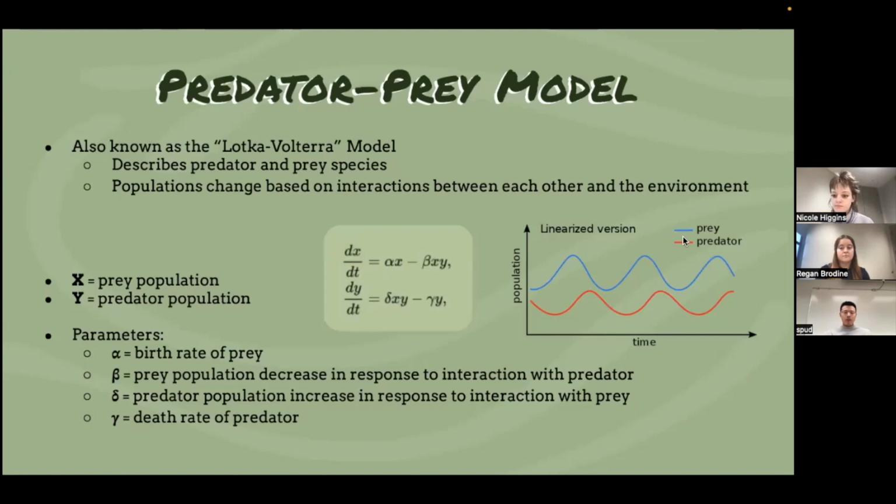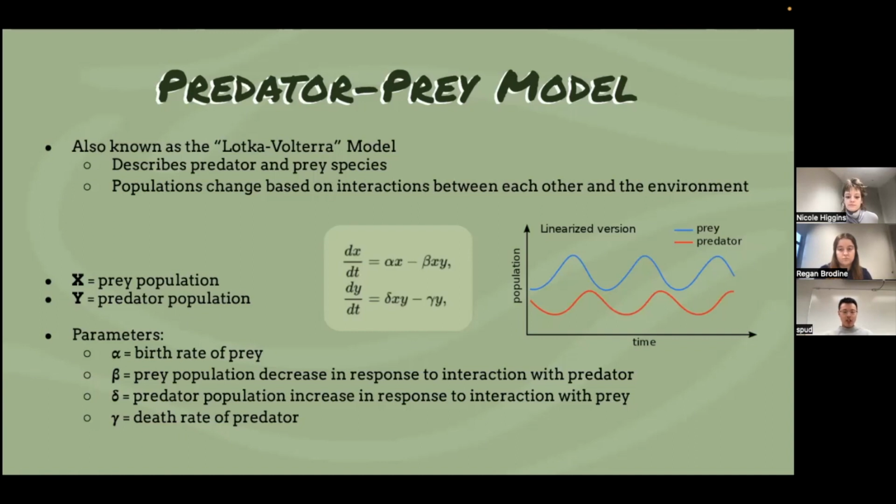Then I will introduce the predator-prey model, which is known as the Lotka-Volterra model. It describes the population between predator and prey. The population changes based on the interaction between each other, and also on how each species' population changes by itself. The equation of this model is in the center of this slide. X represents the prey population, and Y represents the predator population.